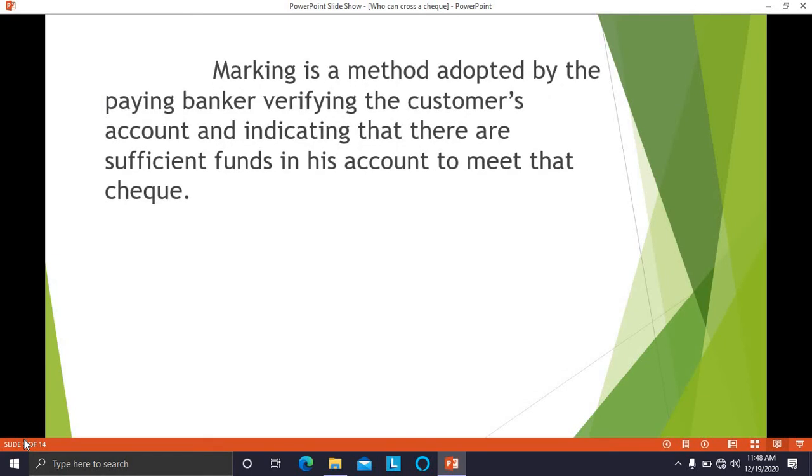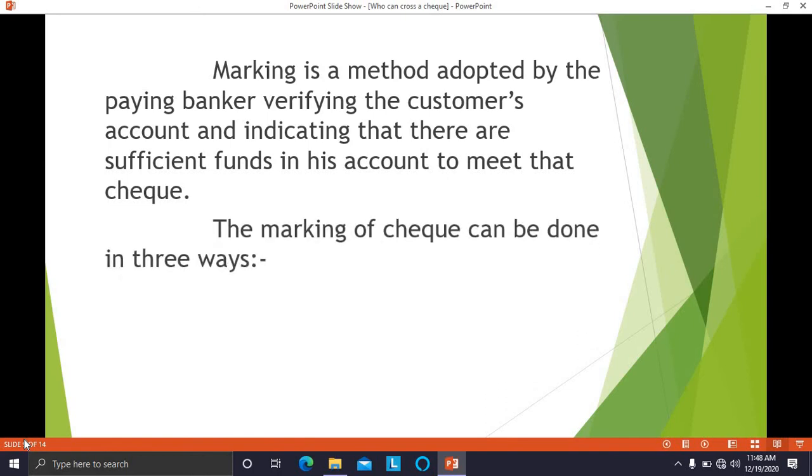Marking is a method adopted by the paying banker, verifying the customer's account and indicating that there are sufficient funds in the account of the customer to meet that check. Marking can be done only after the bank that is going to pay verifies the customer's account and makes sure that there are sufficient funds to meet that check. Only then can the marking be done.